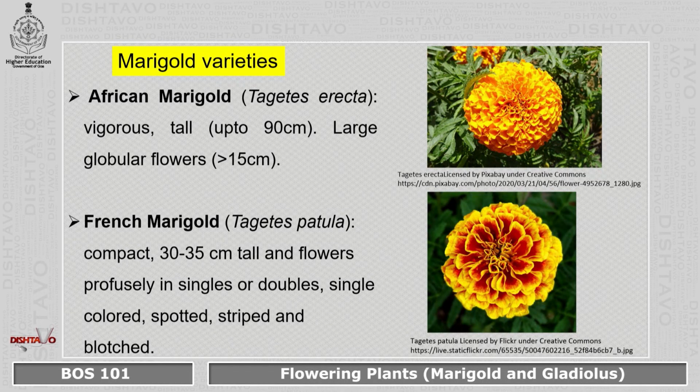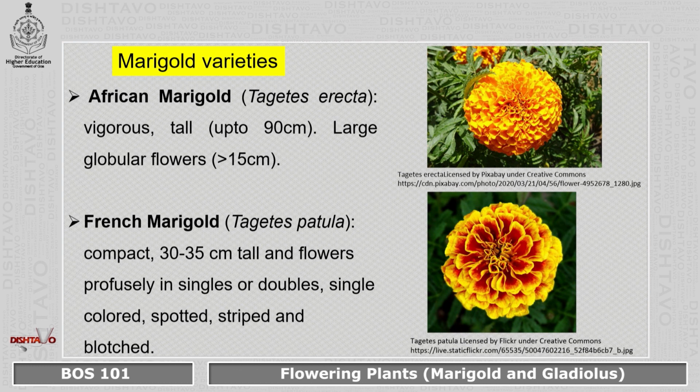We have African marigold, botanically called Tagetes erecta. African marigold is a vigorous and tall plant, and it reaches up to 90 centimeter. And this plant gives large globular flowers which can be more than 15 centimeter in diameter.